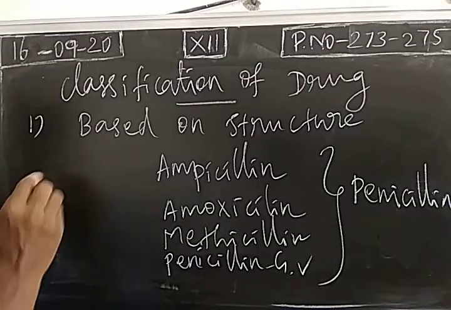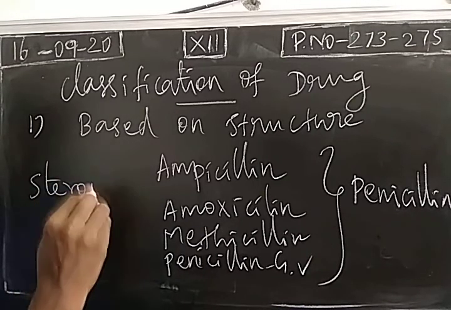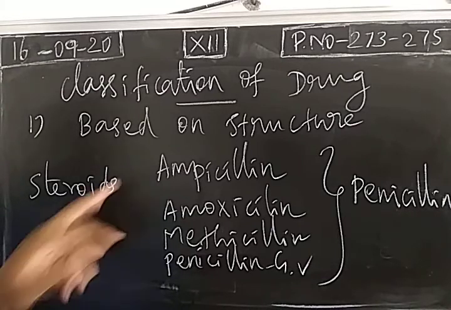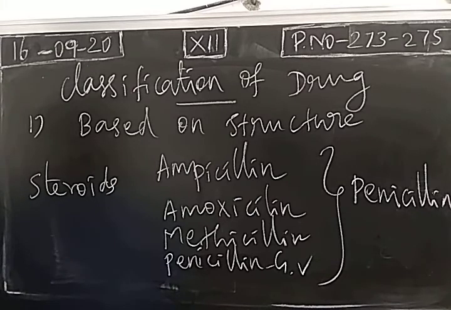But if you take steroids, in all steroids, chemical skeleton will be same, but biological action will be different. So this is one more question. Based on the chemical skeleton structure, we classify the drugs. Example for that: penicillin G, penicillin V, amoxicillin, ampicillin and methicillin. All these drugs have the same chemical skeleton, so collectively it is known as penicillin.